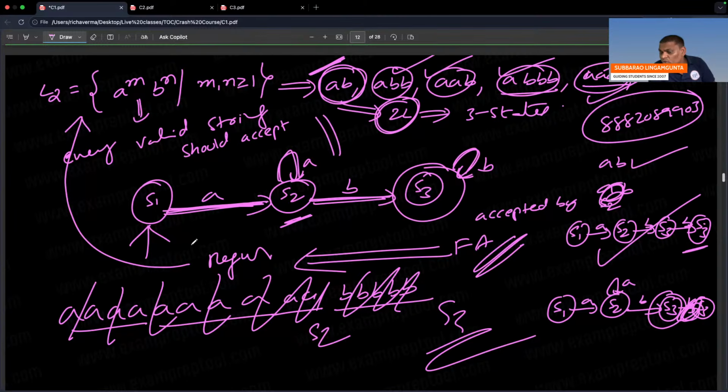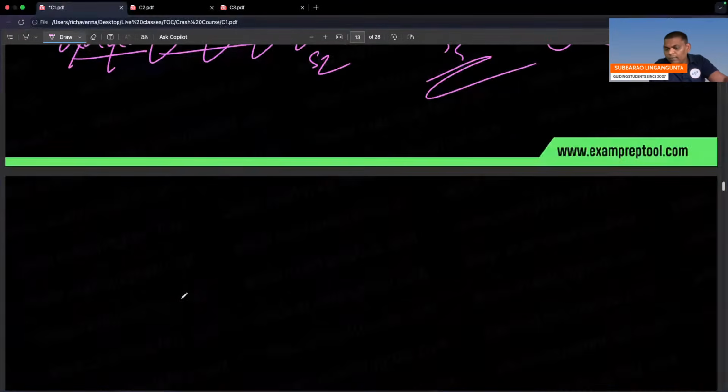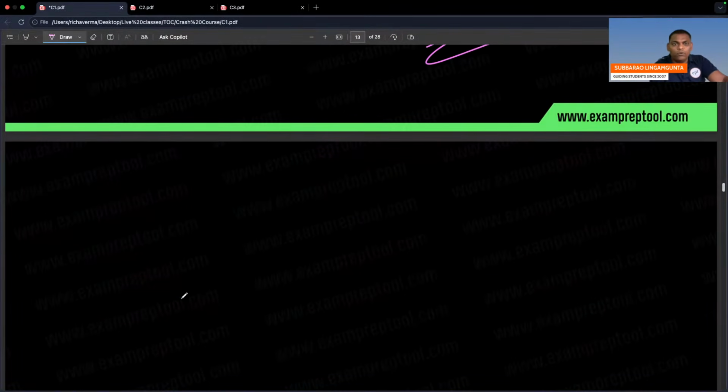Every string starting, you have to start from starting state. How many states are there? 3 states. So for L2, finite automata possible? Yes. So L2 is a regular language, because finite automata possible. Finite automata construction is very difficult for everyone. After maybe in further classes you will be comfortable.